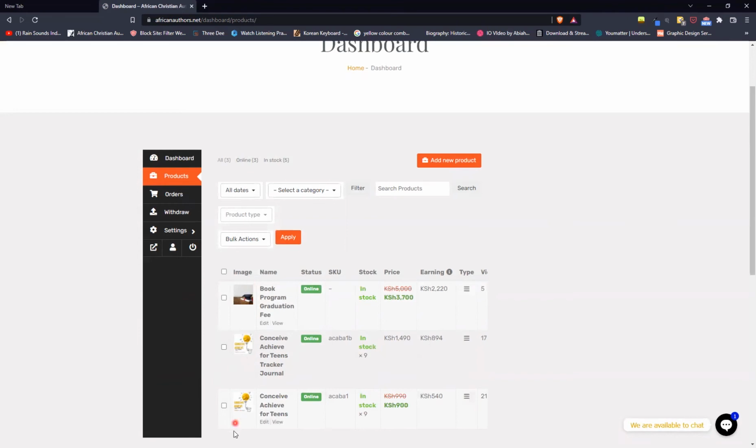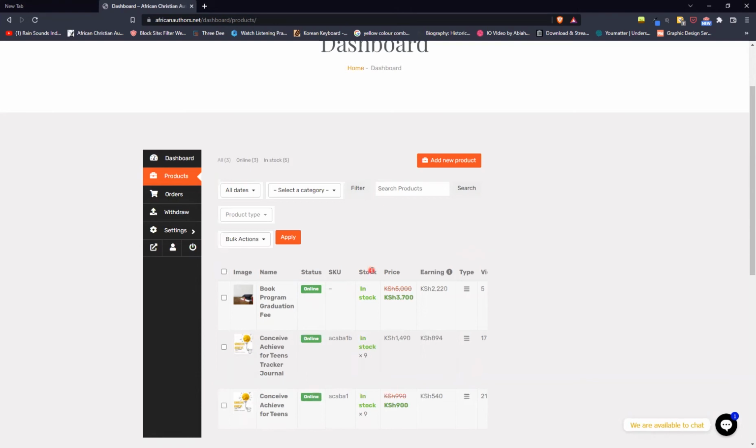So you can put your products here. Here you can see the status for the sales to happen. The status needs to be online. The reason why it can be offline is if your book is out of stock or you have not submitted the copies to be sold by ACABA by CLC Kenya.